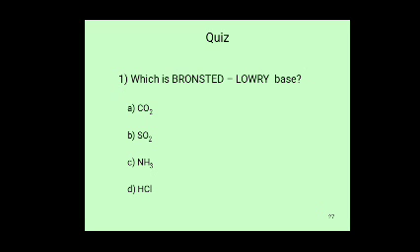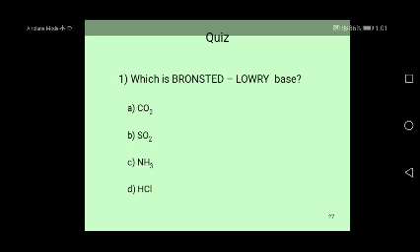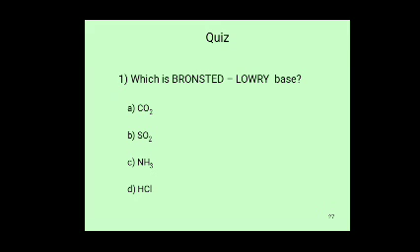CO2, SO2 and HCl do not accept protons from other substances. Of these four, ammonia easily accepts a proton from another substance, so it acts as a Bronsted Lowry base. Answer C, ammonia.